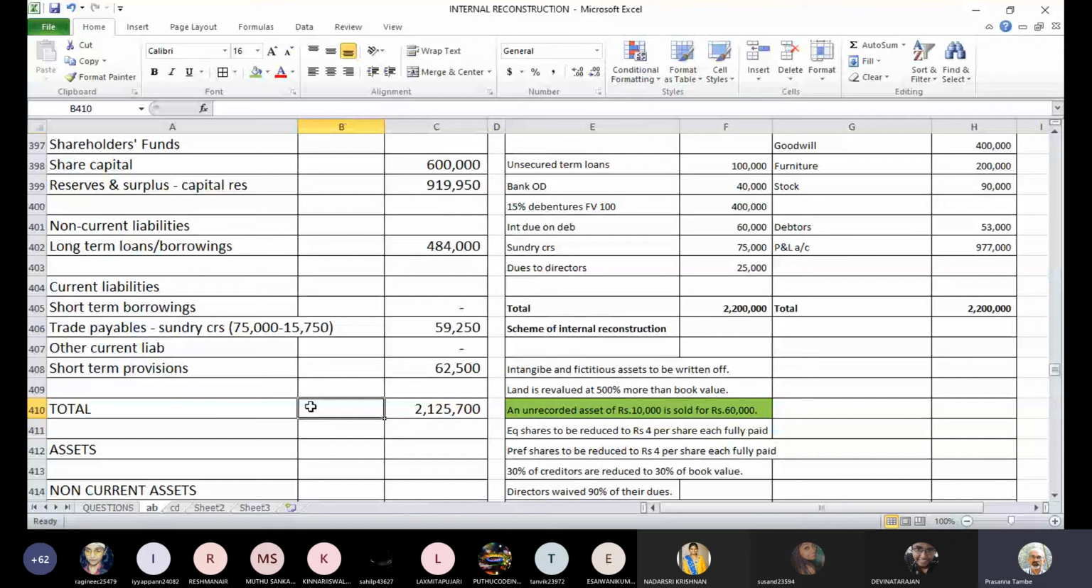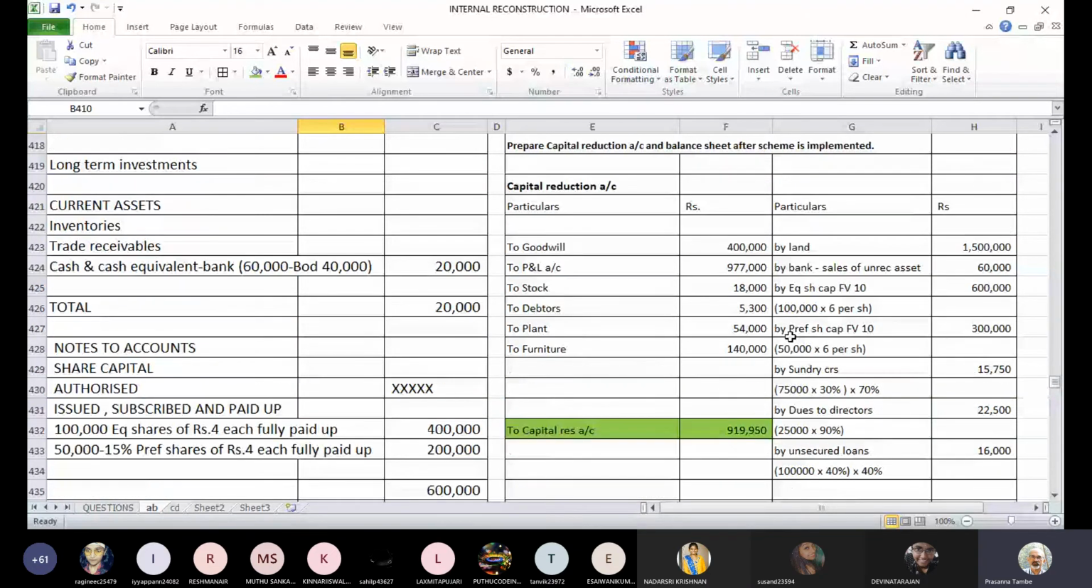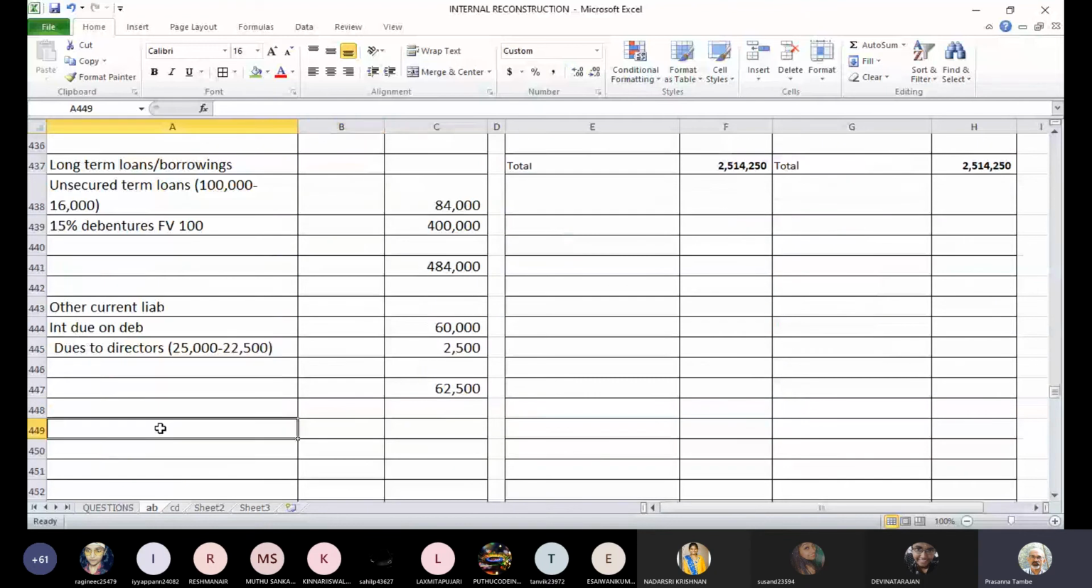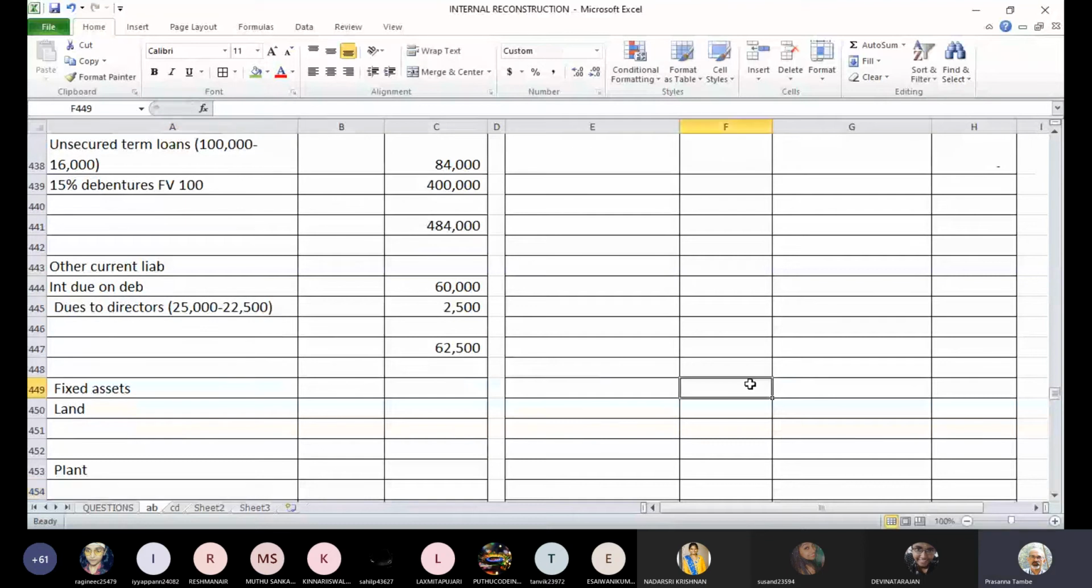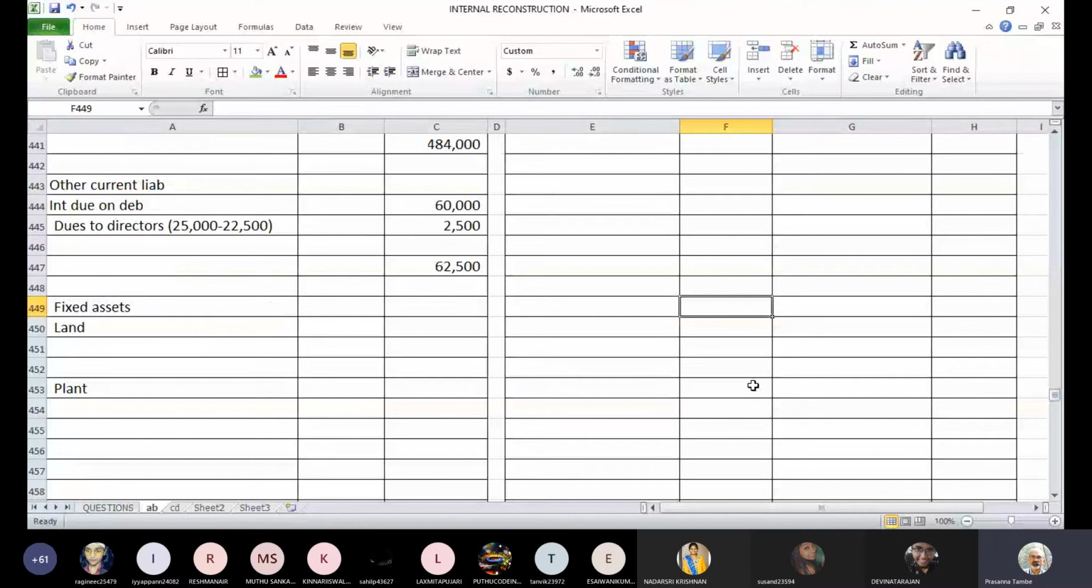So liability side is done. I think we have taken care of all the items from the original liability side. Now we go to the asset side and we'll need a schedule or note for fixed assets because there is some change. So fixed assets, let's create a note. We have land, leave one or two lines, then we have plant, which is there in the original balance sheet. Furniture is also there. So three items are there.